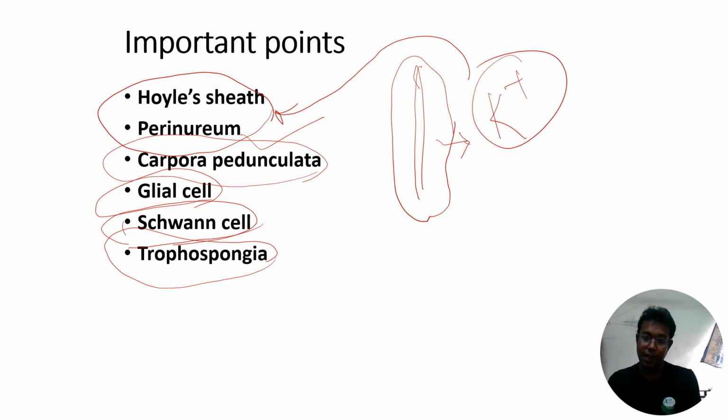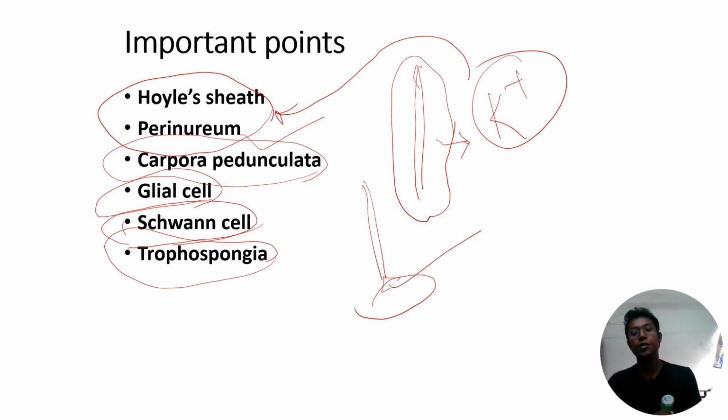Trophospongia is a part of the nervous system where it is attached with the protoplasm of another cell. This is the normal cell and this is the neuron, and the portion of the neuron attached with the protoplasm of a particular cell is called the trophospongia. So trophospongia is the portion of the neuron where it is attached with the protoplasm of another cell. So you understood these terms.